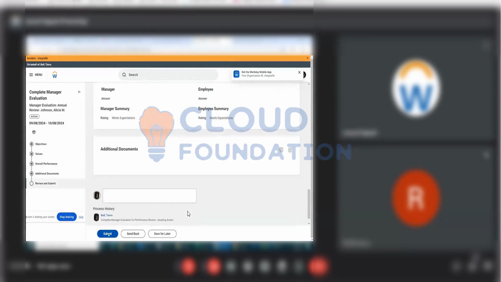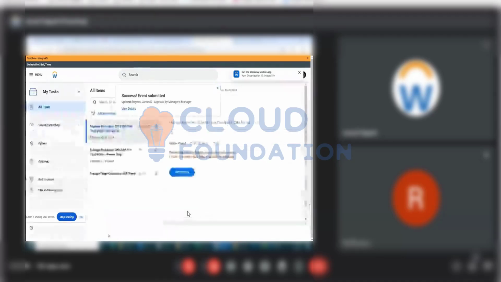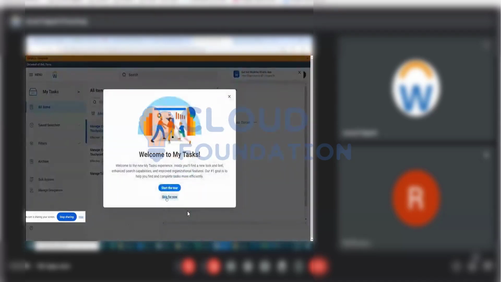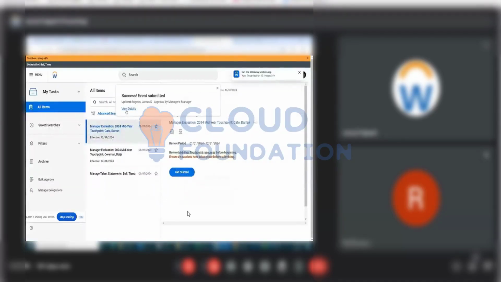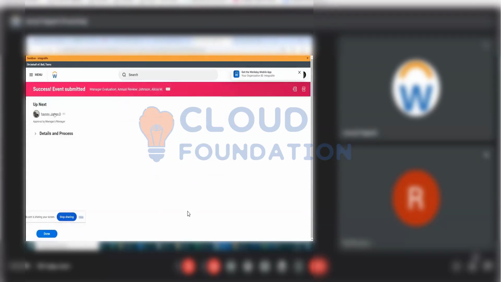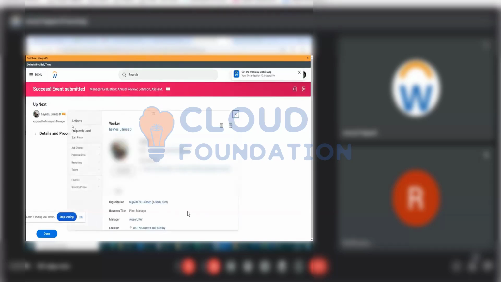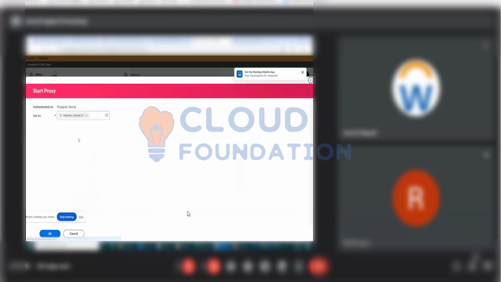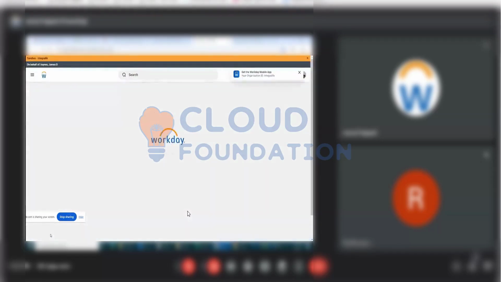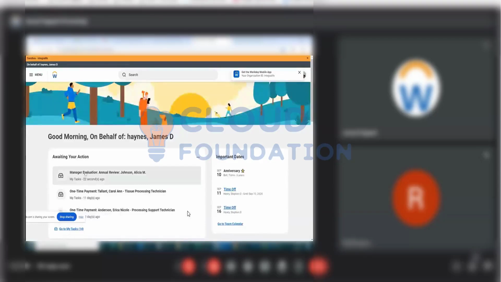Submit this. Then it goes to the manager, right? Manager's manager. Talking about this process, click on view details, manager's manager. Proxy. I think this is one of the requirements they were talking about. Let me proxy first because it says manager evaluation in the inbox. It should be something else. Like, see, it says manager evaluation. So it doesn't say this is second level evaluation, right?